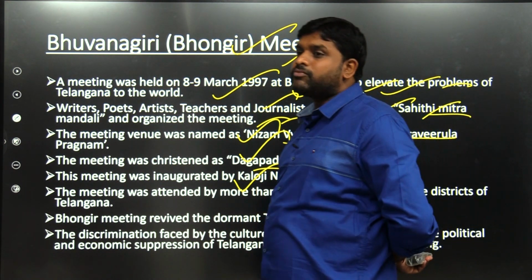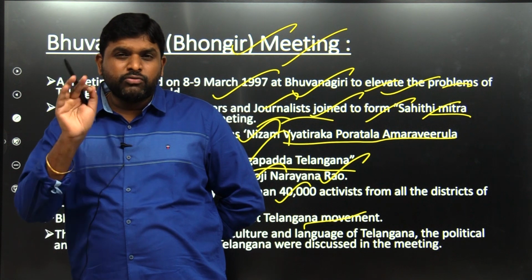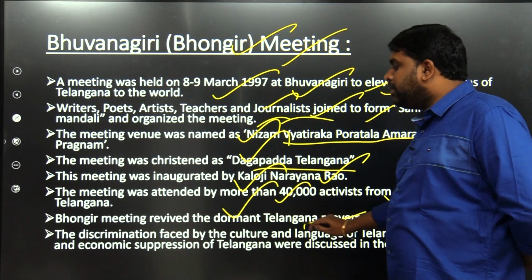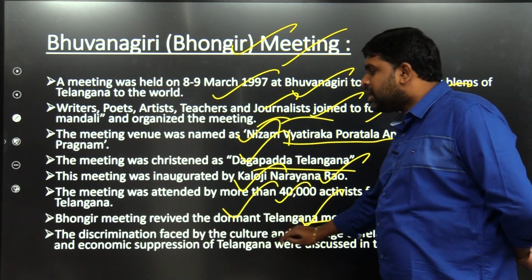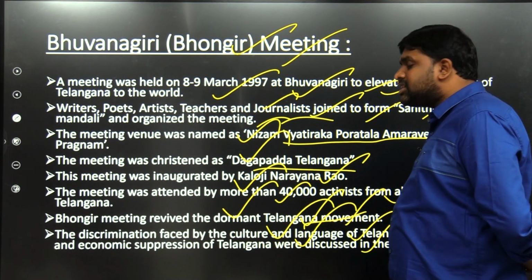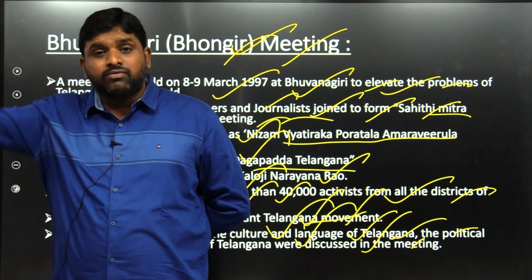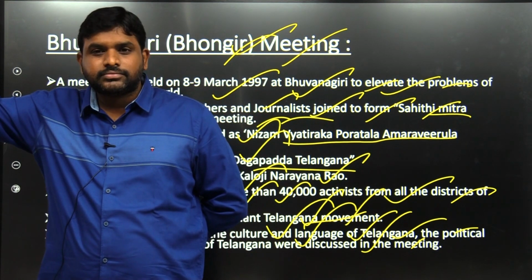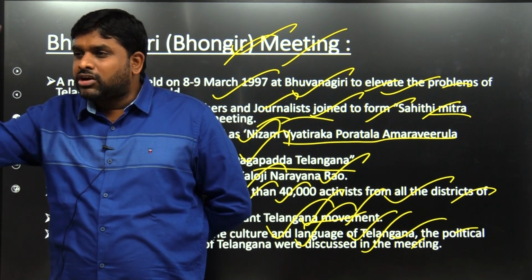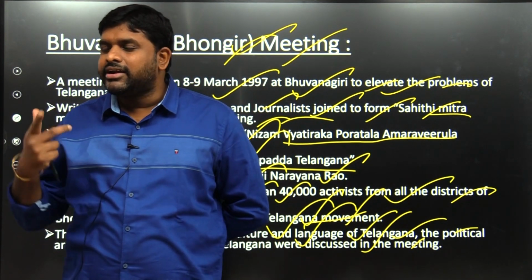It's a big number at that time for the Telangana issue. Calling people for the Telangana issue and having 40,000 come is a very big thing. Activists from all the districts of Telangana came, and the Bhuvanagiri meeting revived the dormant Telangana movement. The discrimination faced by the culture and language of Telangana, and the political and economic suppression of Telangana were discussed. Why is it famous? Because for the first time after the 1969 movement, there was a huge gathering of 40,000. This gave a boost to Telangana leaders.